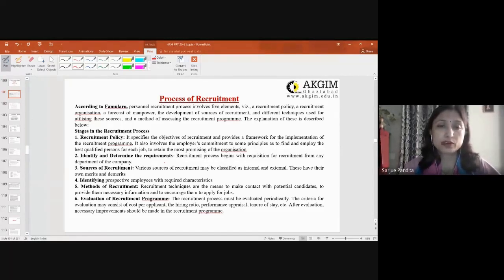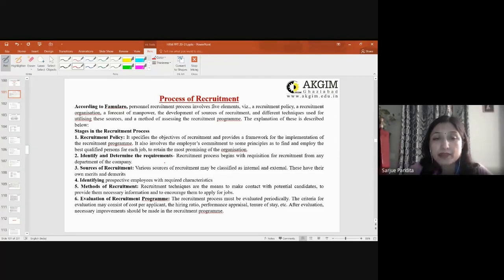Then sources of recruitment. Once the recruiter has defined and identified the requirements, he must be able to zero in on which particular source is going to give him the required number as well as the required skill for the organization, right? There are different sources of recruitment. We'll be discussing them in our next slide.